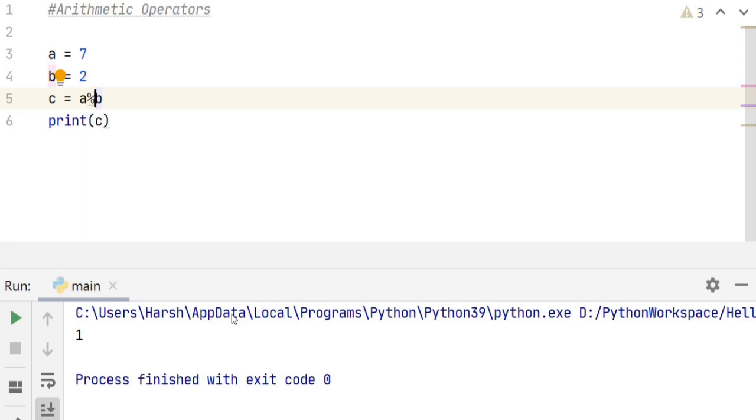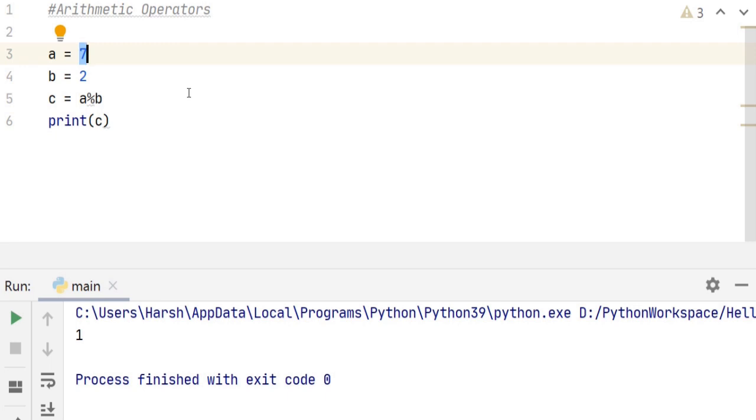You would then do this modulus operation on a number with 2, right? So if we do a modulus 2 and the remainder is 0, the number is even, otherwise it's odd. Here our remainder is 1. It means that the number is odd. So 7 is an odd number, right?